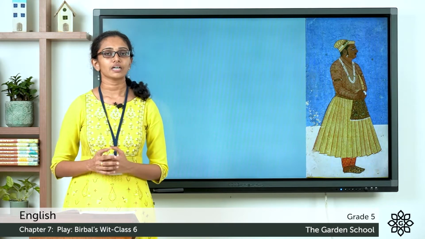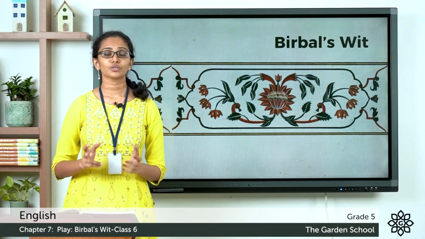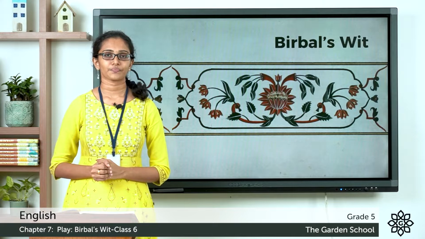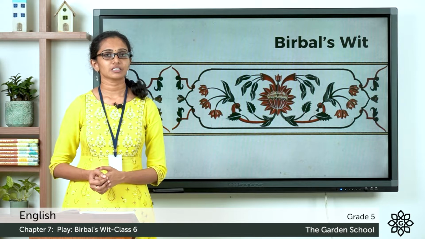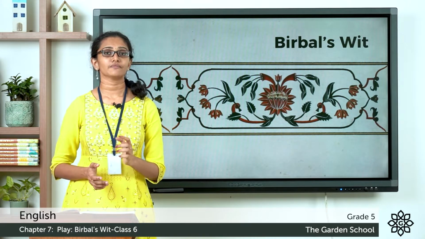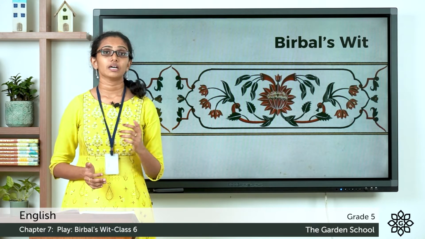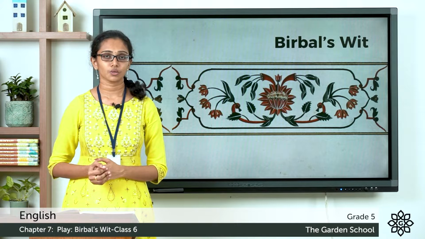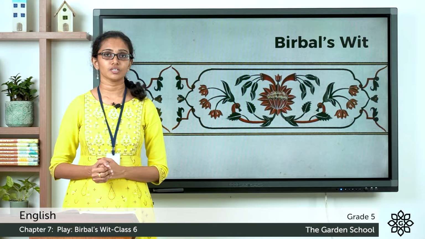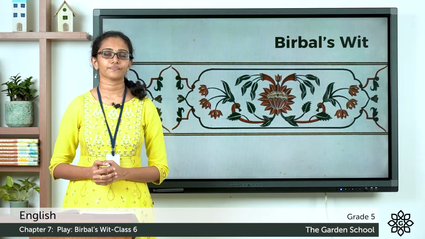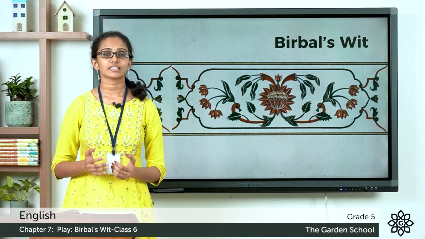Today, we are going to learn a chapter. It's called Birbal's Wit. It is a play based on 2 Birbal Akbar stories. So, among the 2 stories, in the first story, Birbal cleverly convinces Emperor Akbar that there is only a fixed number of crows in the capital city. And in the second story, when Emperor Akbar played a prank on his queen, Birbal came to her rescue to get out of an embarrassing situation by giving the king a fitting reply. So today, let's learn the lesson Birbal's Wit, and it is a play.